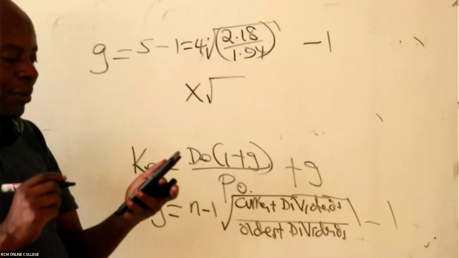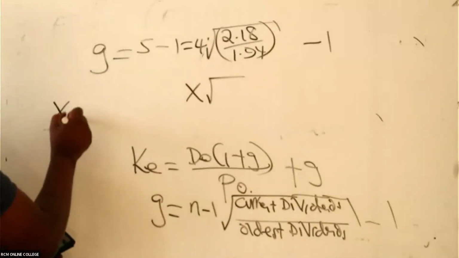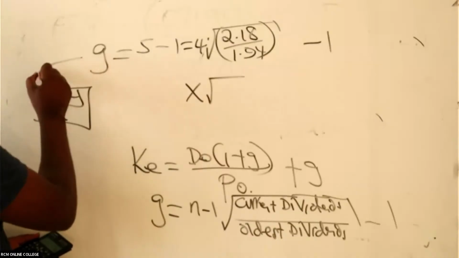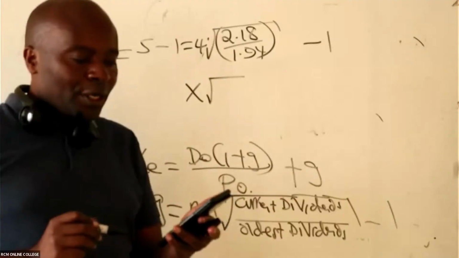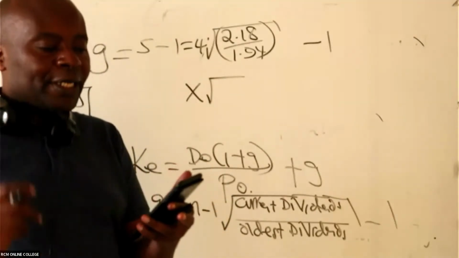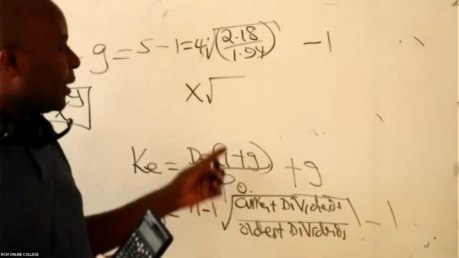Is there somebody who is able to see that x root? Normally, it will be where you are seeing x raised to y. The one that is up here will be having x root. So I punch 4 first. And then I say shift, I press that button. Then I open brackets, because these are two numbers.